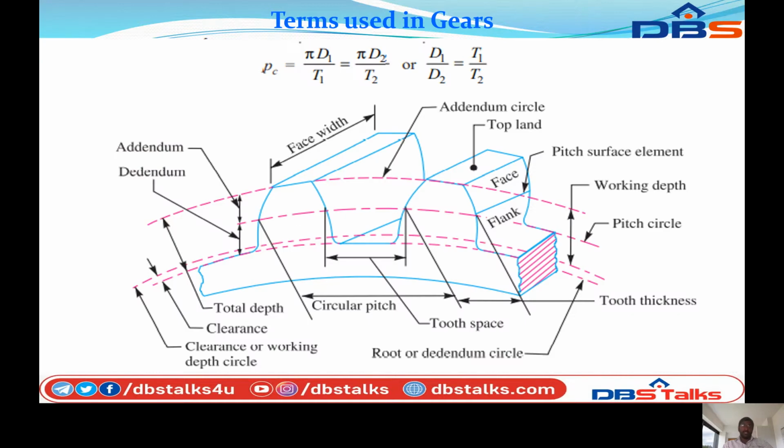So you can see the figure. These are the terms used in gears. This is the addendum and this is the dedendum.